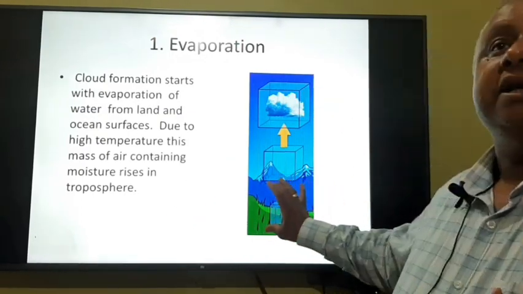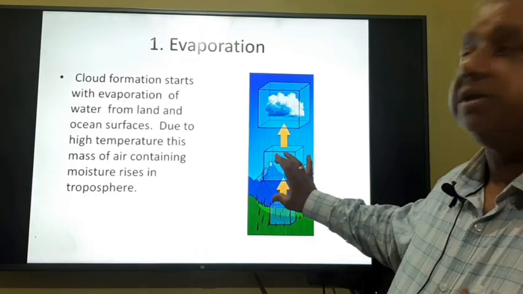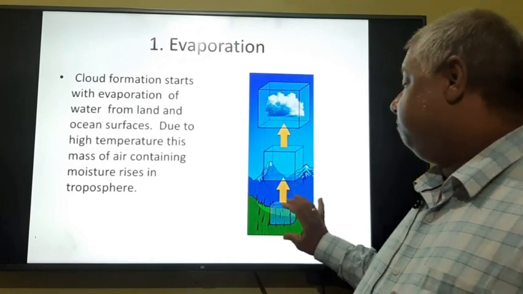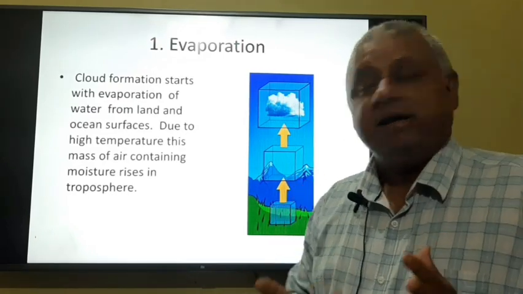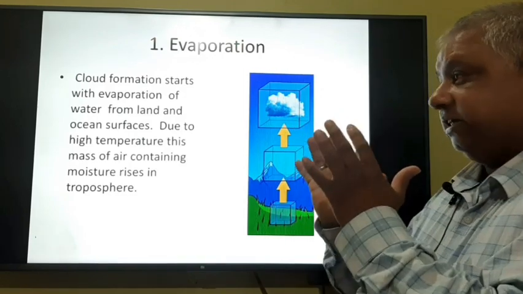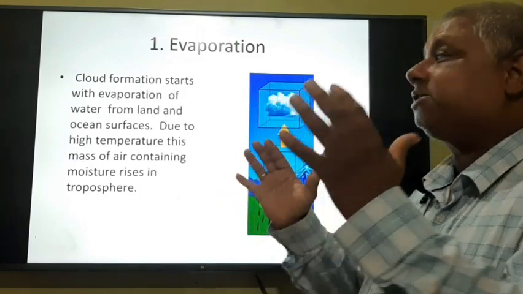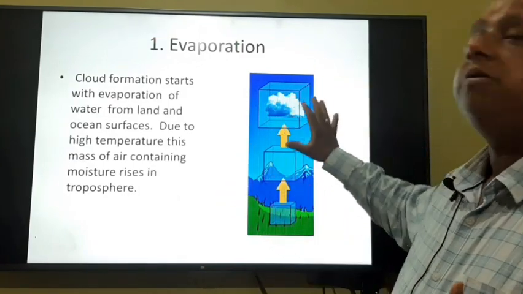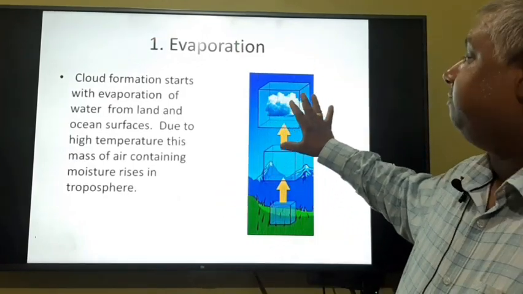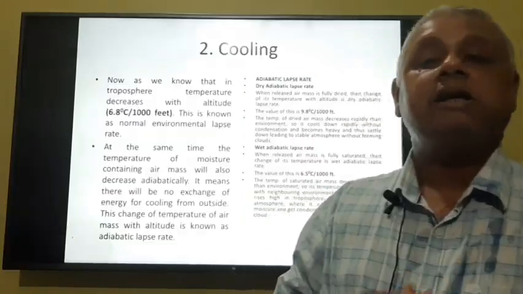Liquid water is converted into gaseous form, that is water vapor. Since its temperature is high compared with the adjoining environment, it will rise up in the atmosphere and expand, and will collect more and more moisture, and ultimately it will make a cloud.